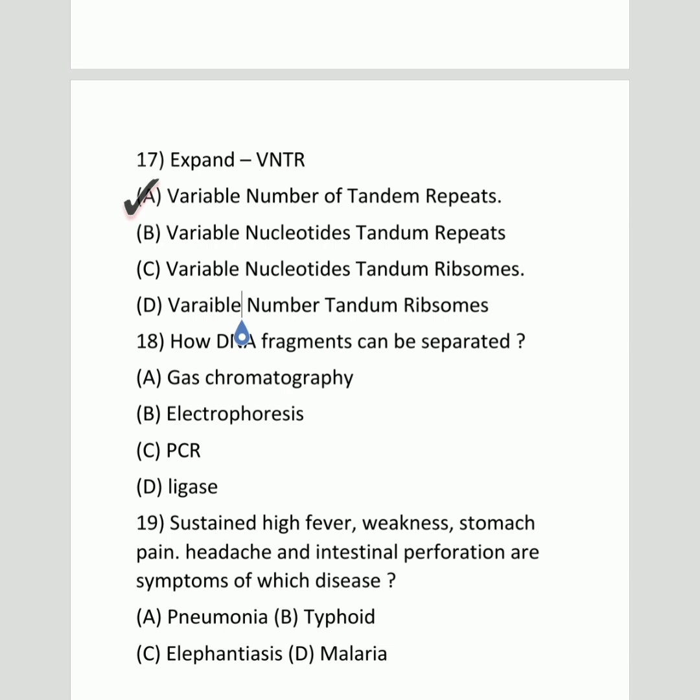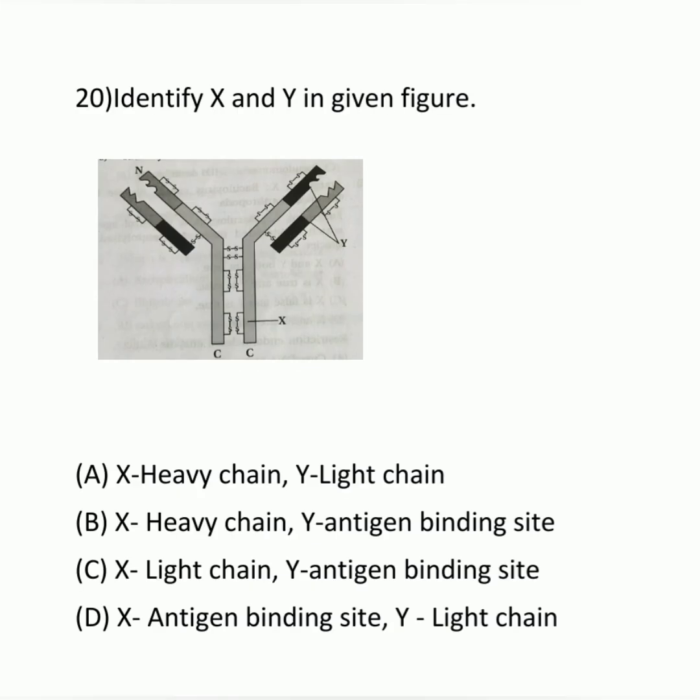18. How can DNA fragments be separated? So the answer is by gel electrophoresis. 19. High fever, weakness, stomach pain, headache, and intestinal perforation are symptoms of which disease? Answer is B. Typhoid. 20. Identify X and Y in the given figure. So this is a figure of the heavy and light chains of an antibody, and the correct answer is B. X heavy chain and Y antigen binding site. So antigen is a microorganism.